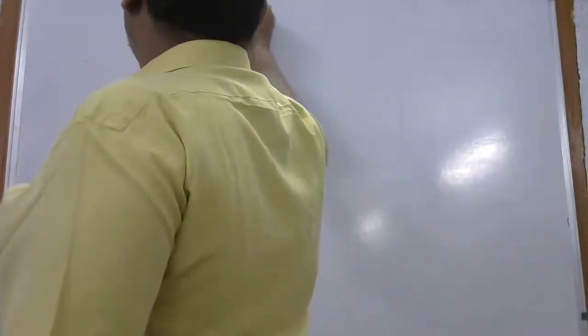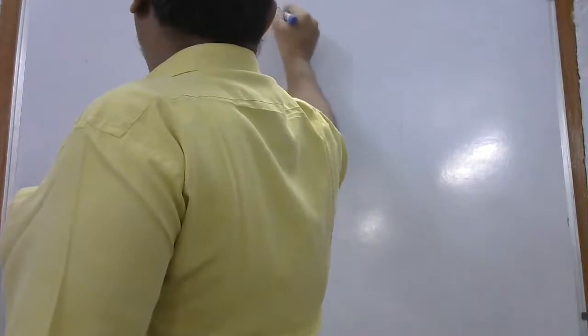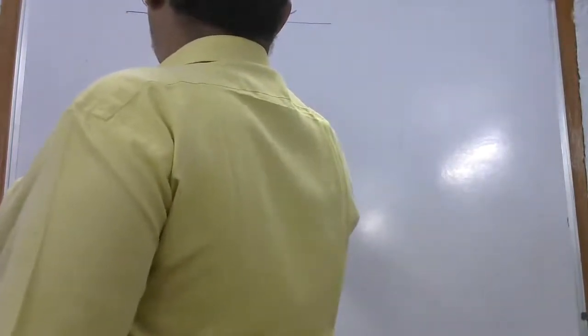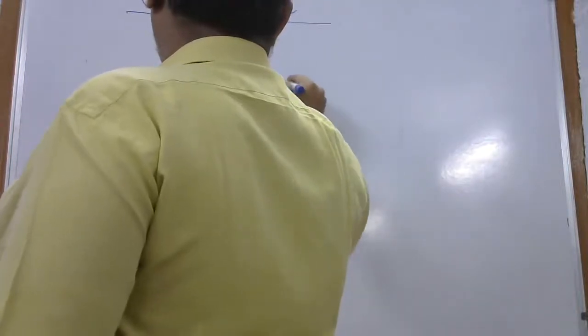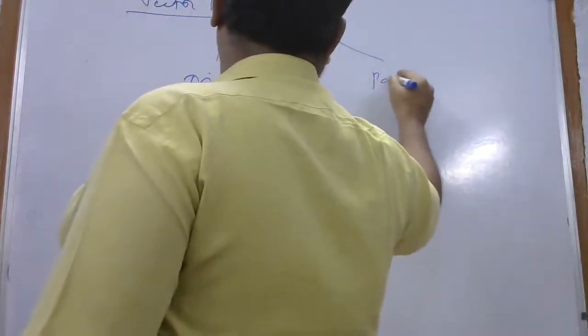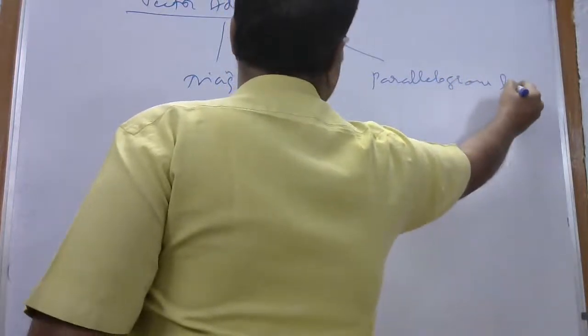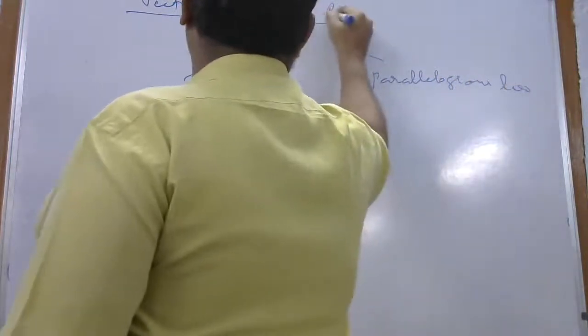Vector addition. We'll see how it is done. One is the triangle law, and one is the parallelogram law. This is the resultant vector.